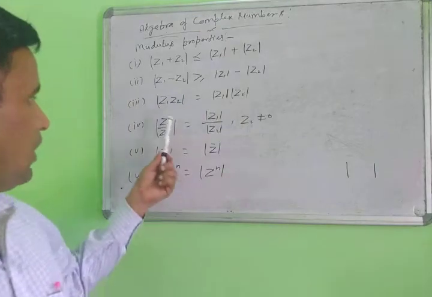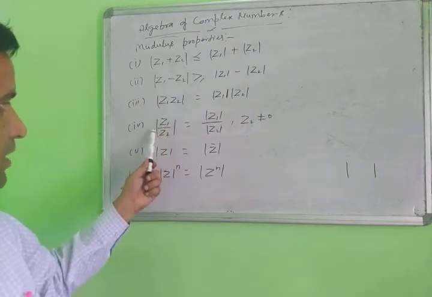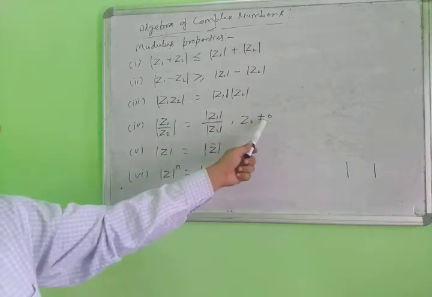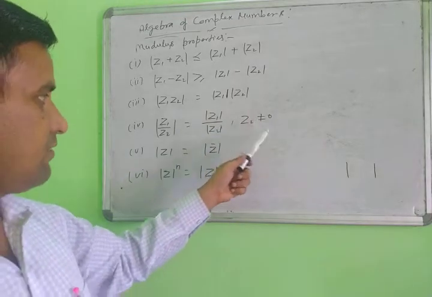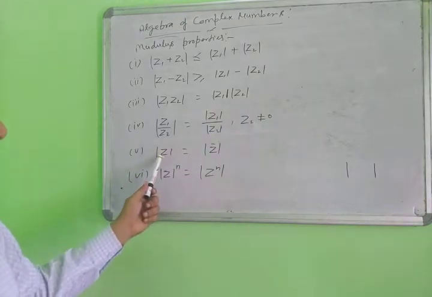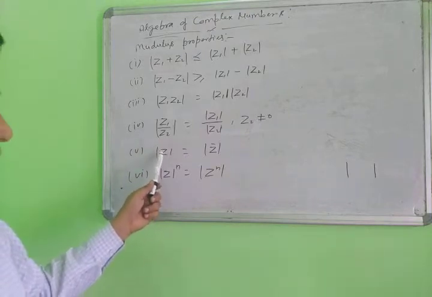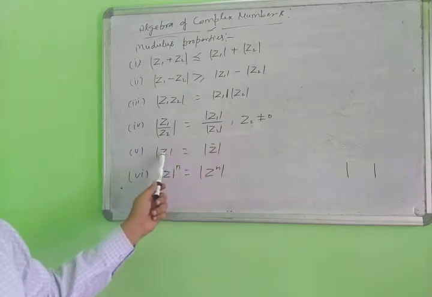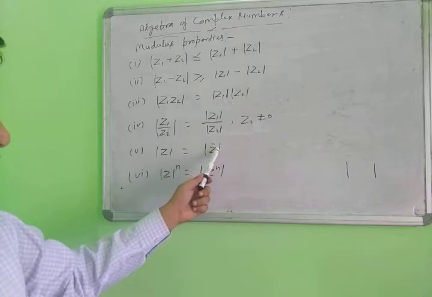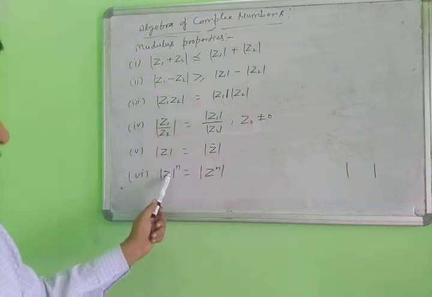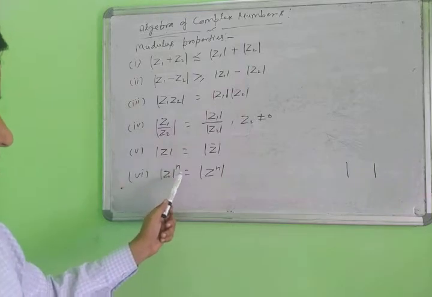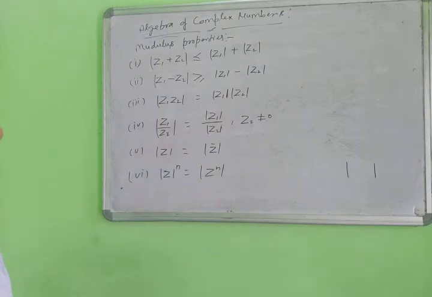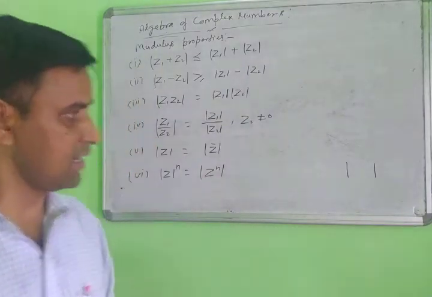Next, when you divide two complex numbers and find the modulus, it is equal to the ratio of the separate moduli, provided z2 is not equal to 0, otherwise the value is indefinite. For a complex number z, the modulus of z equals the modulus of the conjugate of z. Similarly, the modulus of z to the power n equals the modulus of z to the power n. Then note it down, and the next point.